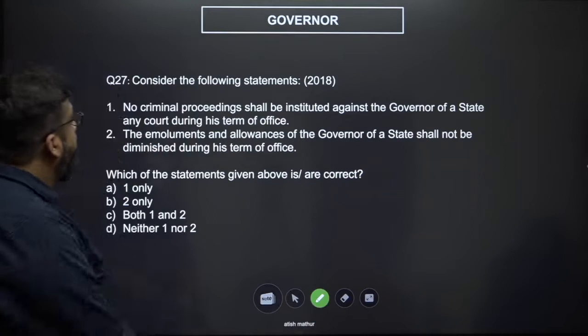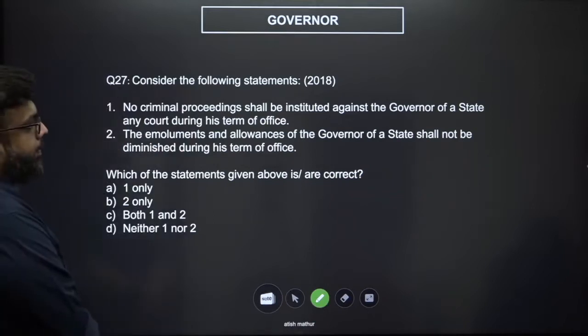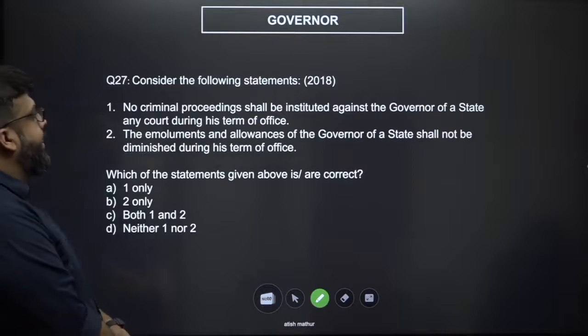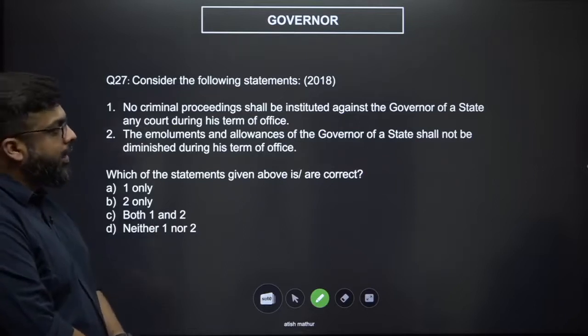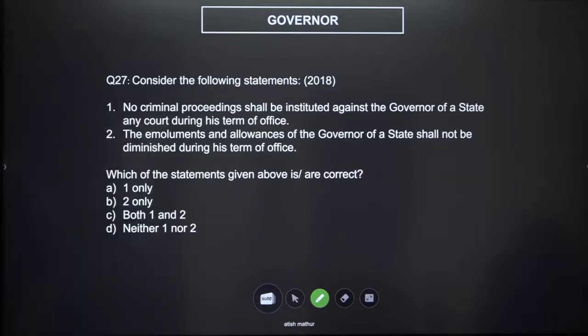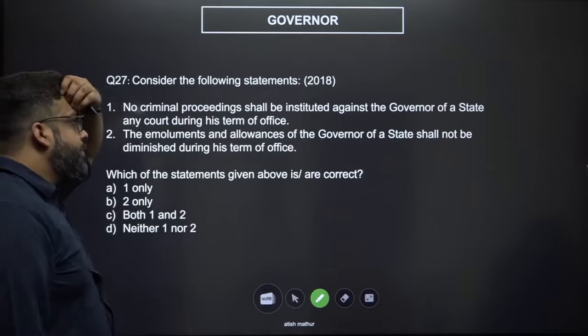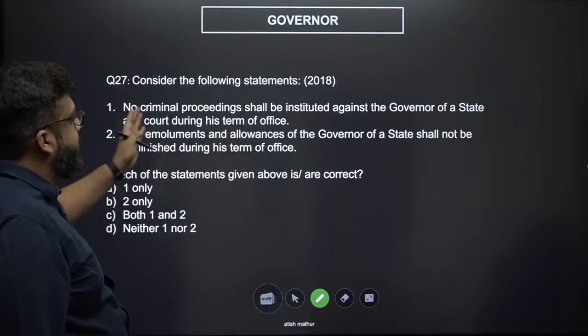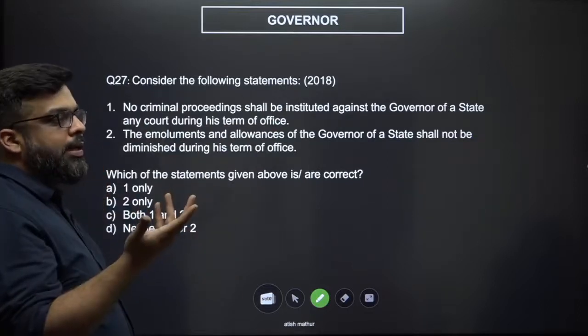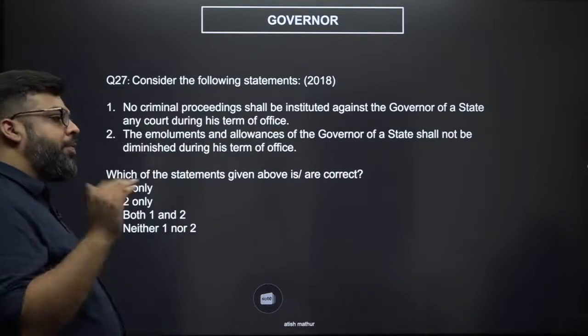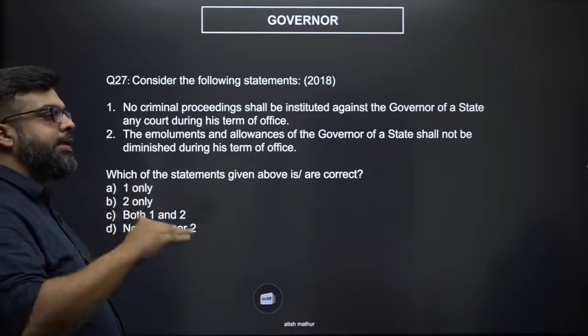Consider the following statements. Let's look at the next. No criminal proceedings shall be instituted against the governor of a state in any court during his term of office. The emoluments and allowances of the governor shall not be diminished during the term of his office, right? Very good question, very conceptual. Now, no criminal proceeding shall be instituted against the governor of the state during the term. Yes, till the time of the governor. For professional actions, you have absolute criminal liability. For personal actions, you have criminal immunity till the time that you're in office.